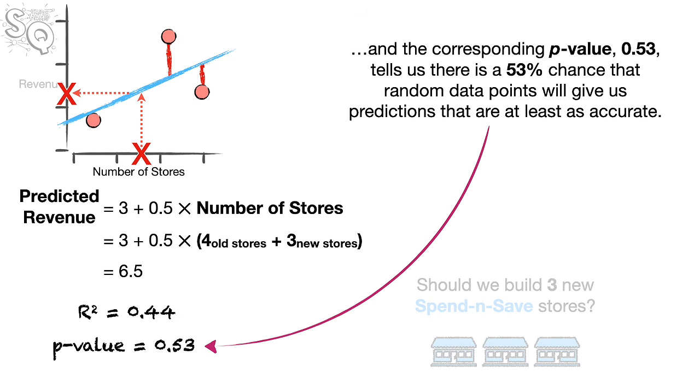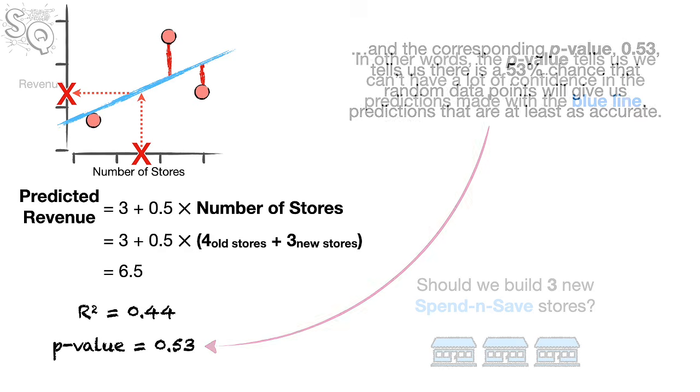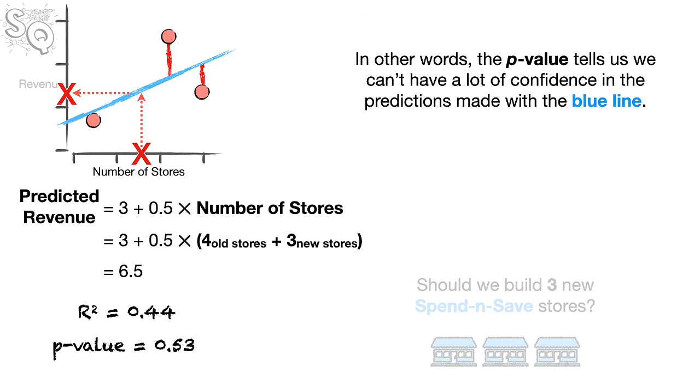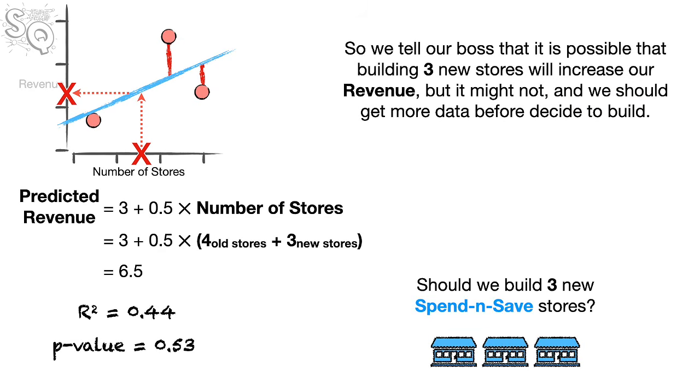And the corresponding p-value, 0.53, tells us that there is a 53% chance that random data points will give us predictions that are at least as accurate. In other words, the p-value tells us we can't have a lot of confidence in the predictions made with the blue line. So we tell our boss that it is possible that building 3 new stores will increase our revenue, but it might not, and we should get more data before we decide to build.